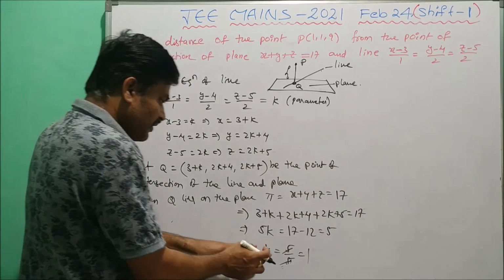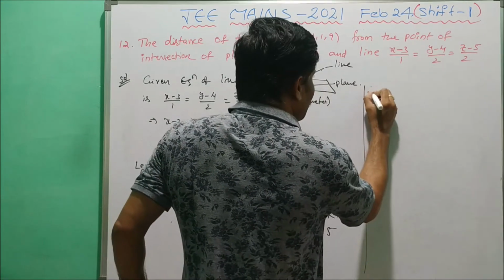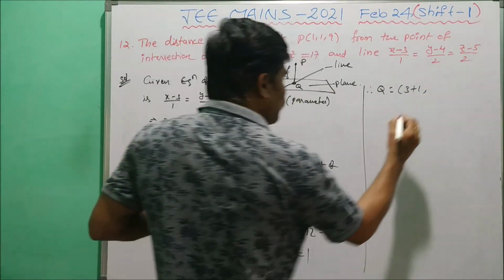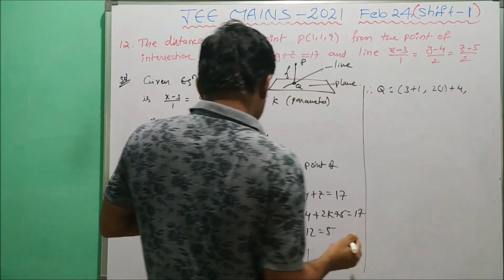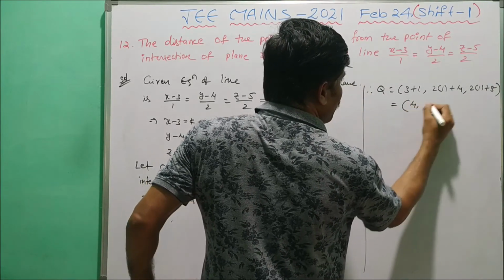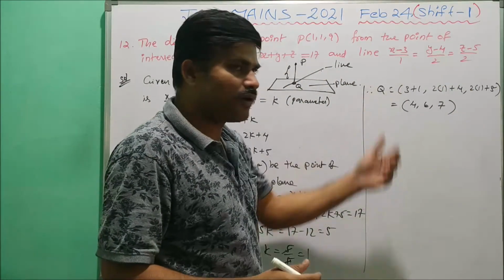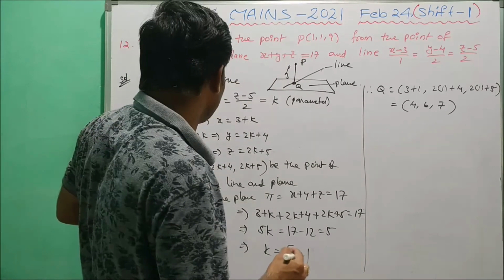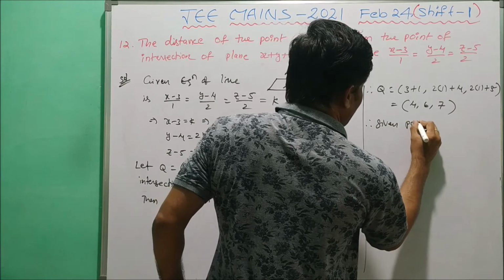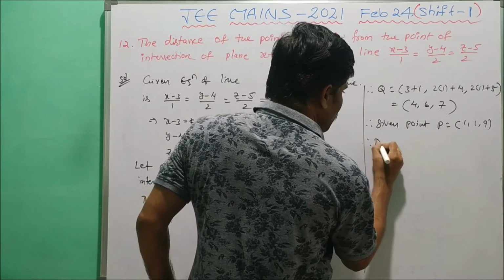Now from this value of k, substitute in the Q point. Q = 3 + k, that is 3 + 1; 2k + 4, 2 × 1 + 4; 2k + 5, 2 × 1 + 5. Simplifying, Q = (4, 6, 7). So this is the point Q. Now we have to find the distance between PQ. The point P is already given as (1, 1, 9). This is Q (4, 6, 7).